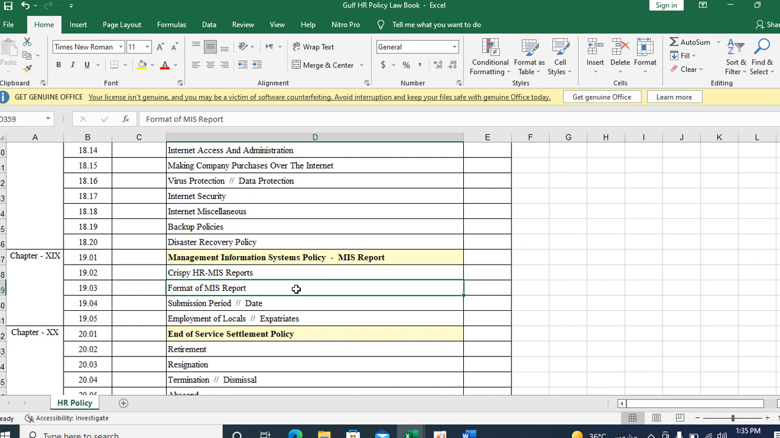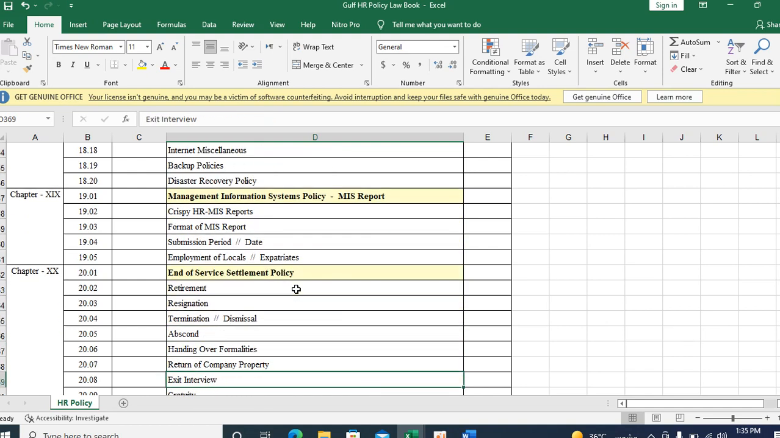And the format of the MIS report, submission period and date: monthly, and some companies want a daily MIS report, a daily attendance report. Some management may ask for the daily: today how many people are working, present, absent, on leave, gender-wise present, absent, leave. They may ask for a weekly, fortnightly, monthly, half-yearly or yearly report. So the HR person should first know all the MIS report formats and which reports they are asking for, then he can submit the MIS report to the management.